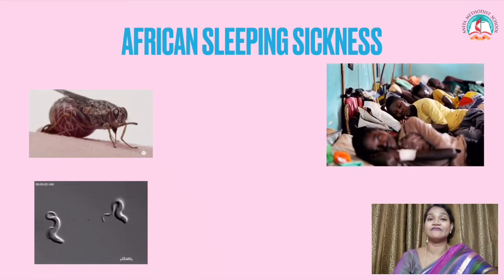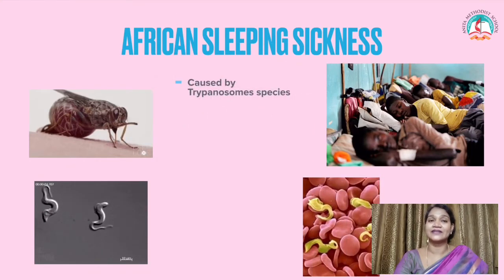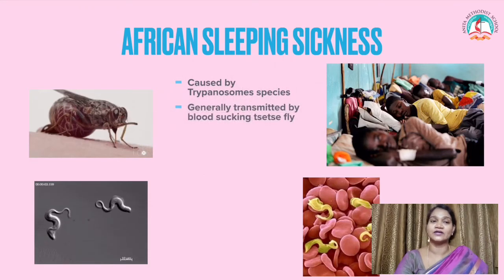Which parasite is involved in this? It is caused by the parasite called Trypanosoma species. Trypanosoma is a protozoan which causes African sleeping sickness. You can find the people sleeping here because of this; these are symptoms of African sleeping sickness. It is generally transmitted by a blood-sucking insect. You can find here the tsetse fly.